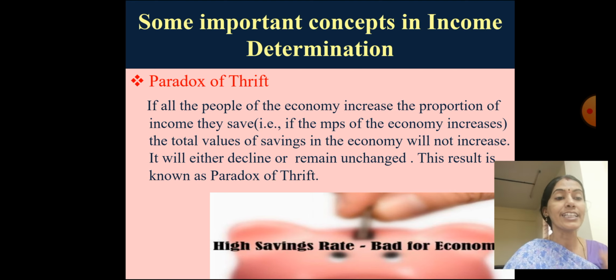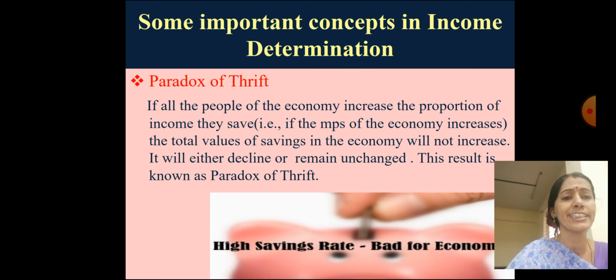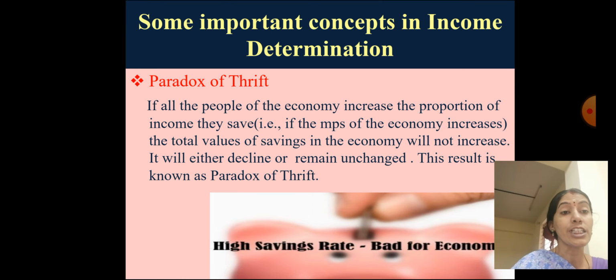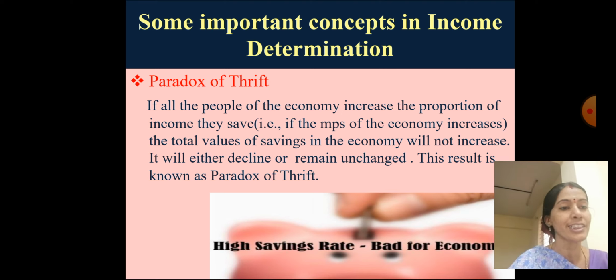Understood? So there is a link between everything. When you stop or reduce consumption, that is what is happening at present. During the lockdown period, many people lost their jobs, so with no income or low income, they reduce consumption. When the consumption reduces, the producer will face loss. So they can't go for further production activity. They will stop or reduce the production, and they will stop the investment activity. Employment will be reduced. Income will be reduced.